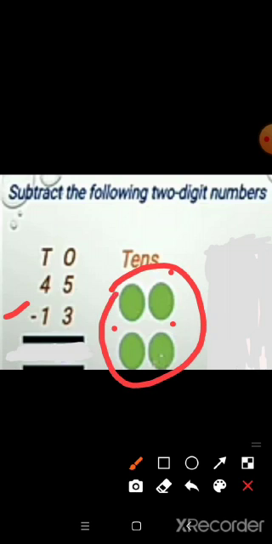Next, we are going to subtract the tens place. Shall we count the tens? 1, 2, 3, 4. So there are 4 tens. Now cancel 1 ten from 4 tens, because here we have 1 ten.